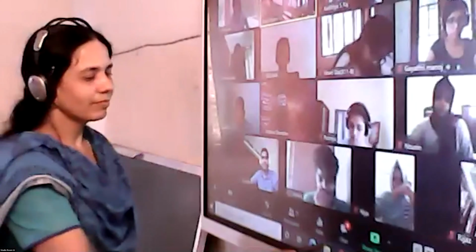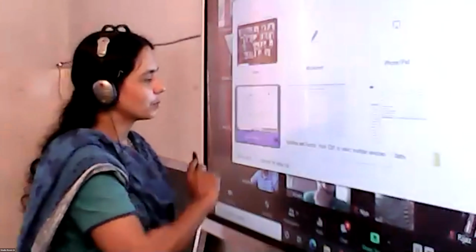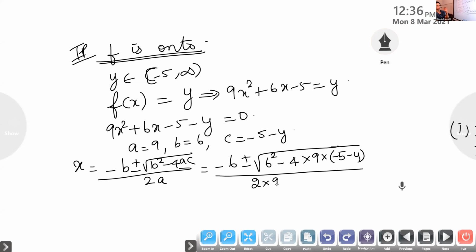Okay, so here we are going to prove it is onto. For proving onto, we are taking f of x is equal to y. f of x is defined as 9x square plus 6x minus 5 is equal to y. Minus y we are taking to the other side. So it is in the form of a quadratic. So a is 9, b is 6, c is minus 5 minus y. And using the quadratic formula, minus b plus or minus root of b square minus 4ac by 2a.